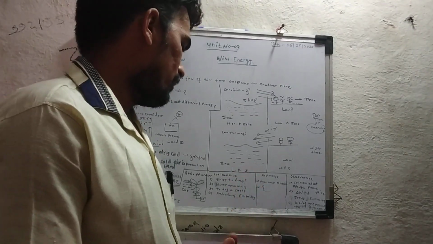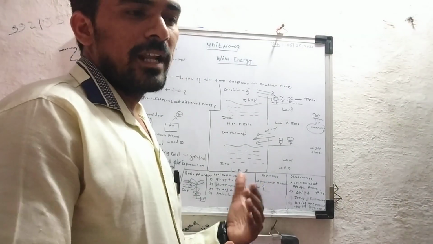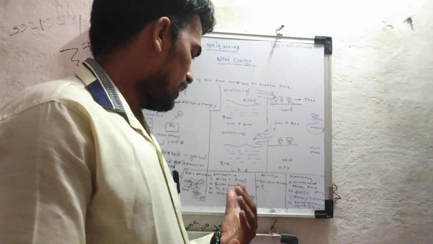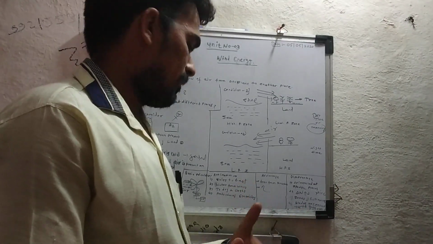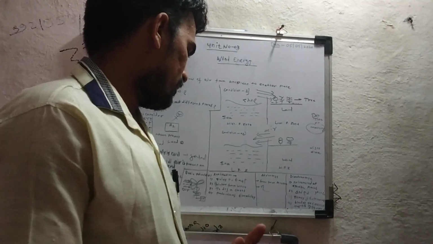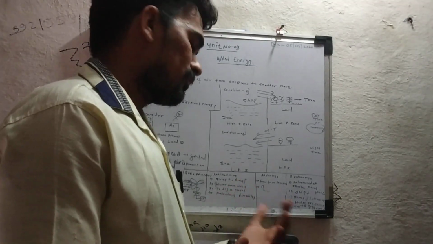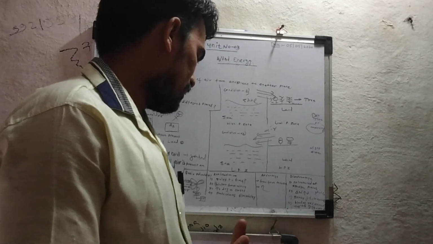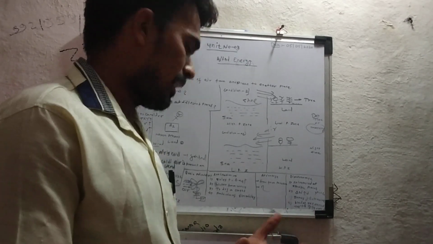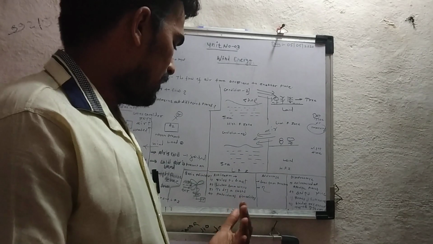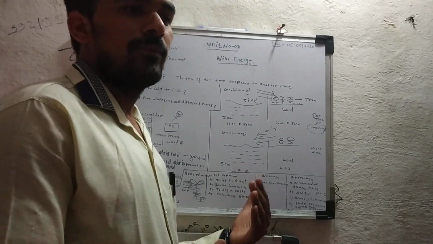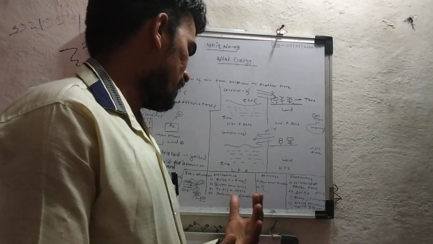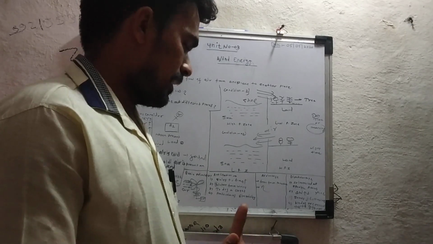We also use wind energy to dry clothes. We know that in the summer season we use the wind mostly to dry clothes. With the help of sun energy we can dry clothes, or with the help of wind energy we can dry clothes also. Similarly, the fourth application is the production of electricity, so we are using wind energy also.